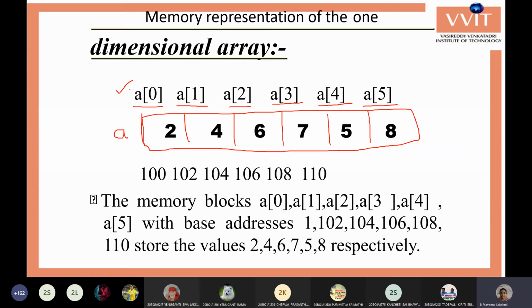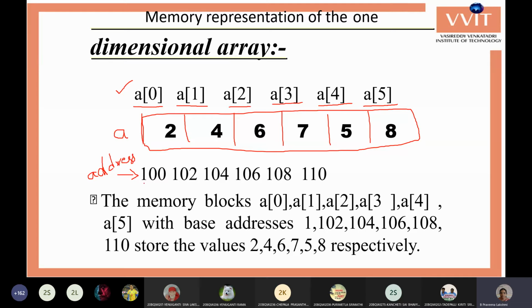But actually, whenever you look in the memory, it doesn't have any indexes. It doesn't place any values like 0, 1, 2, 3, 4, 5, because the memory locations have only the number, the address. For each and every location we have the address.